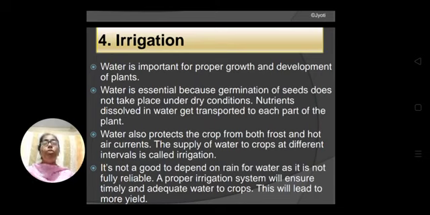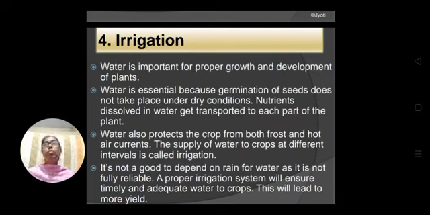The supply of water to crops at different intervals is called irrigation. If I ask you what is the source of irrigation for crops, from where we are getting water, then immediately somebody will say that rainwater is the main source. But it is not at all good to depend on rain for water, as it is not fully reliable.